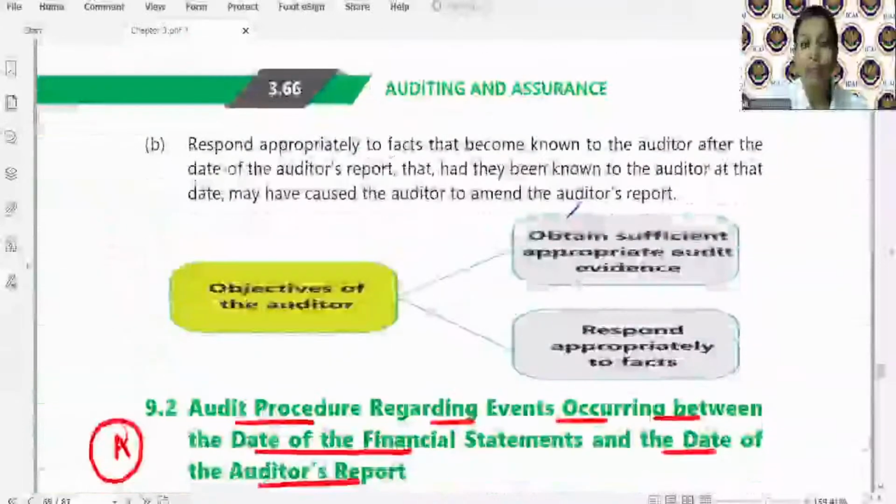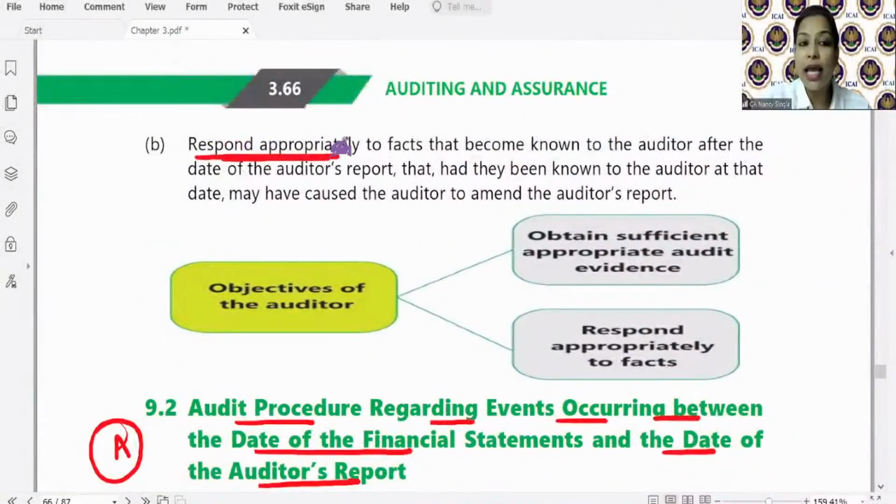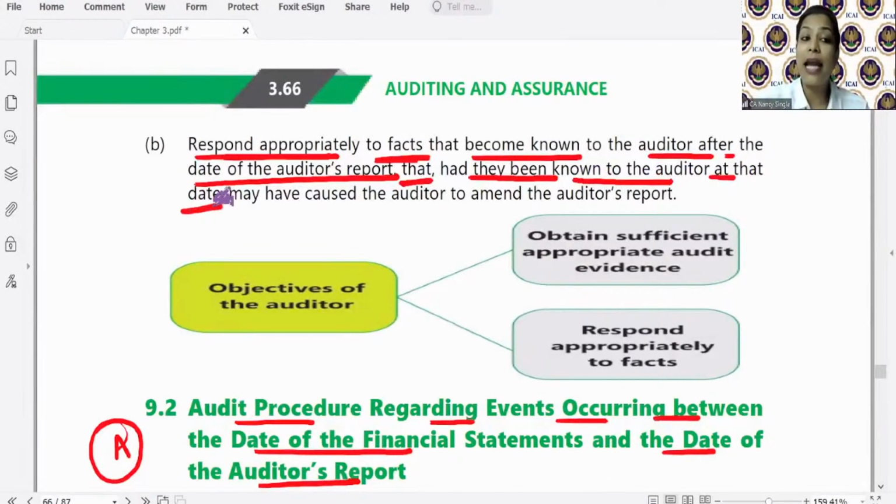So for that, what is the objective? To respond appropriately to the facts that became known to the auditor after the date of audit report. Not just any fact. Such a significant fact that had that fact been known to the auditor at the date of audit report, it may have caused the auditor to amend the auditor's report. If this had been known on the date of audit report, the auditor would have given a different audit report. If you come to know of such a significant fact.